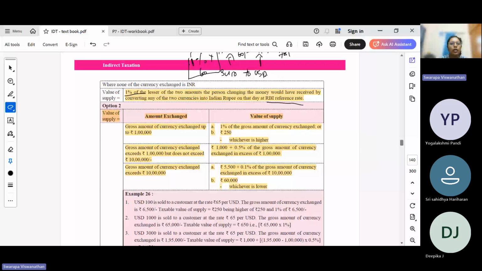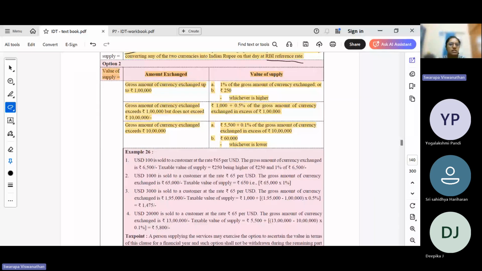For currency exchange up to rupees 1 lakh, it is 1% of the gross amount or 250, whichever is higher. And then 1000 rupees plus 0.5%, then 5500 plus 0.1%. So this slab, you can note it down and it is better to memorize this slab.